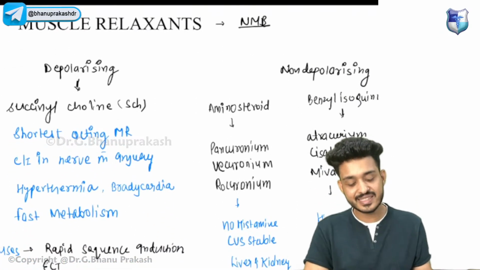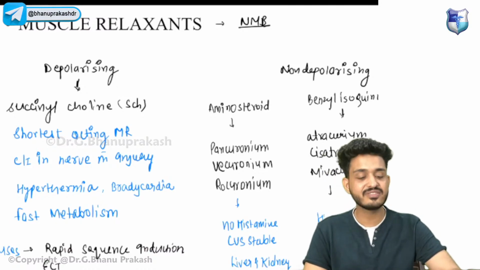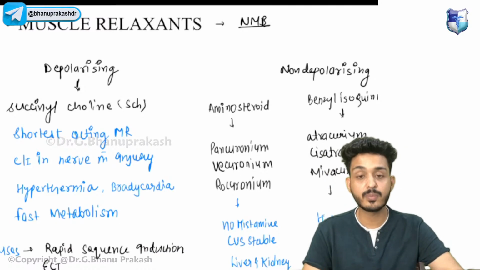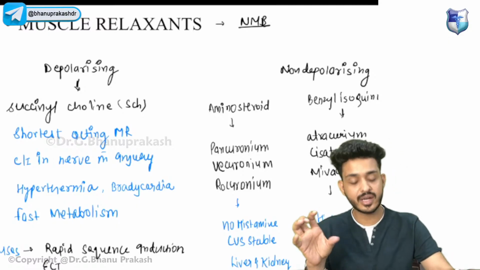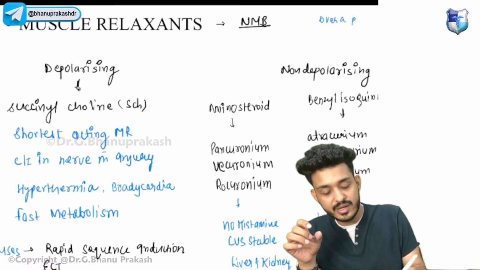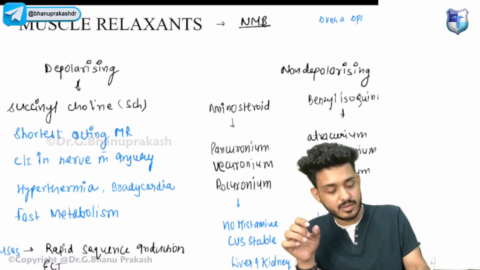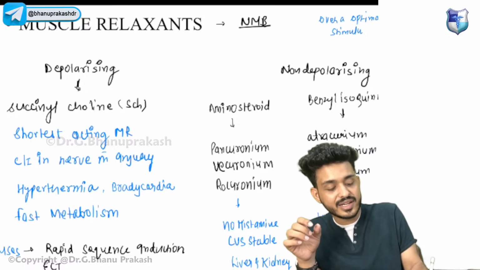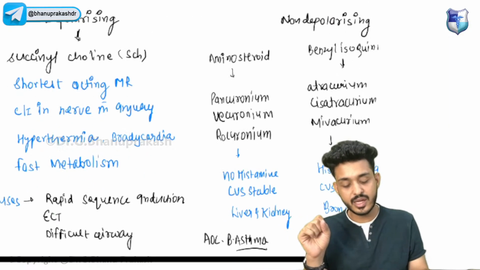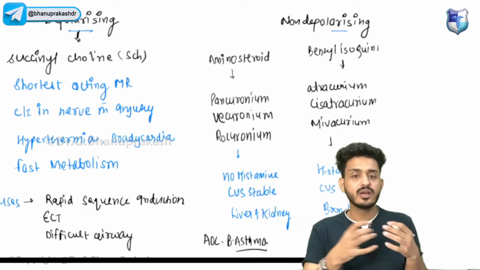Now we will be discussing muscle relaxants. I have told you muscle has a specific property. What is that specific property? It will be contracting over a particular, optimal stimulus. Muscle relaxant is for the relaxation of muscle.